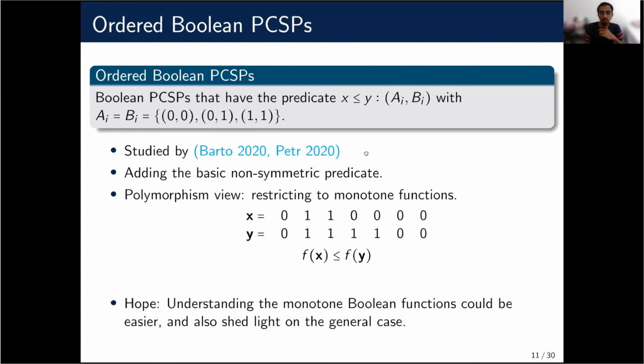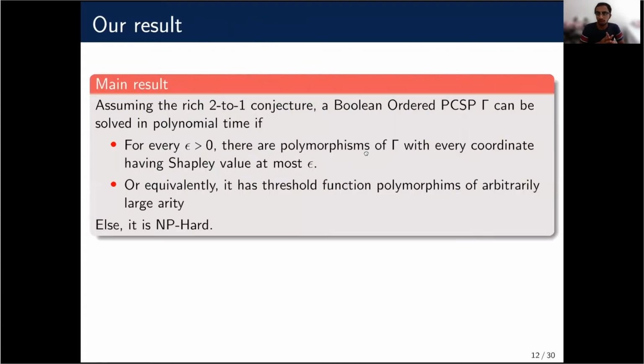In this work, we prove that such Boolean ordered PCSPs exhibit the computational dichotomy, assuming the Rich 2-to-1 conjecture. In particular, we show that if there are polymorphisms of gamma with Shapley value arbitrarily small, then there are algorithms.